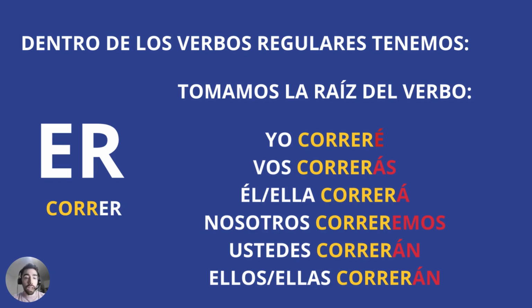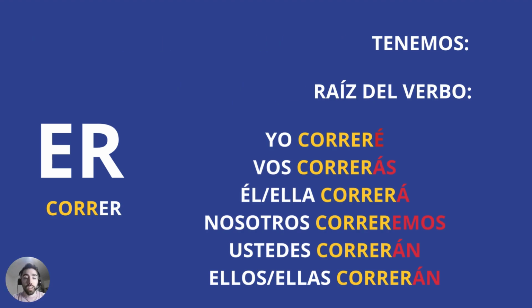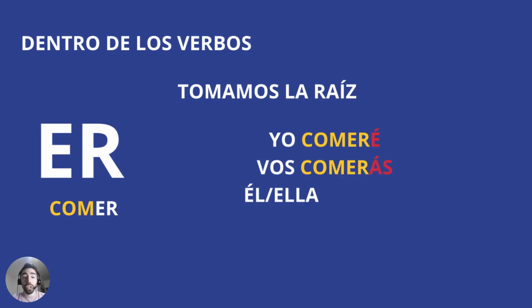In this case we have é, ás, á, emos, án. So the ending is the same for ar and er.